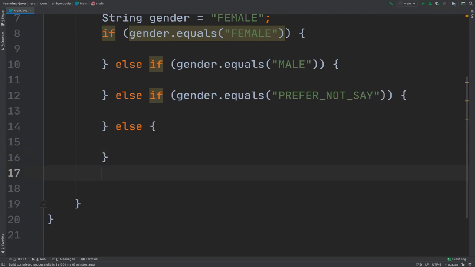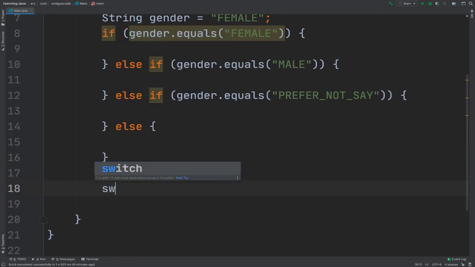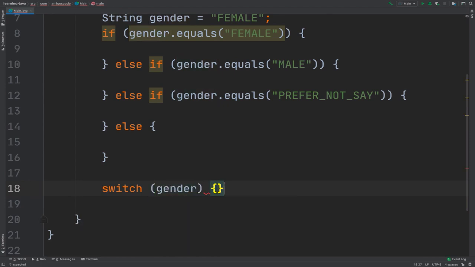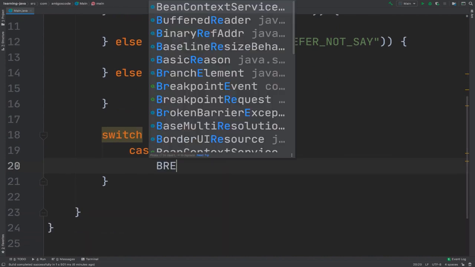So let me go ahead and simply say switch, and I want to switch on the gender value, and then inside make sure you have these curly braces, and now I can say case. So when the case is female, and then colon, and then right here simply type break for now.